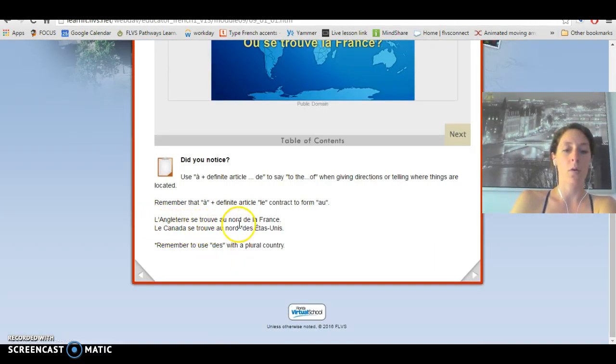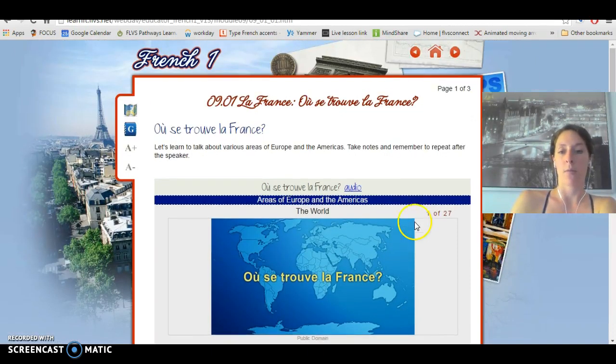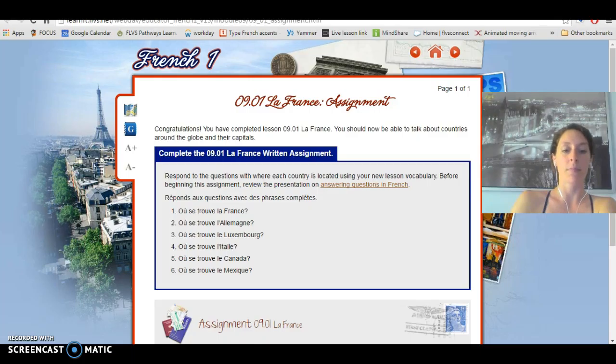L'Angleterre se trouve au nord de la France. Le Canada se trouve au nord des États-Unis. So notice that when we have a French country, we use de la in front of it. When it is plural, we use de, D-E-S, right? And see how au is being used for north. So you have south, east, west, and so on.